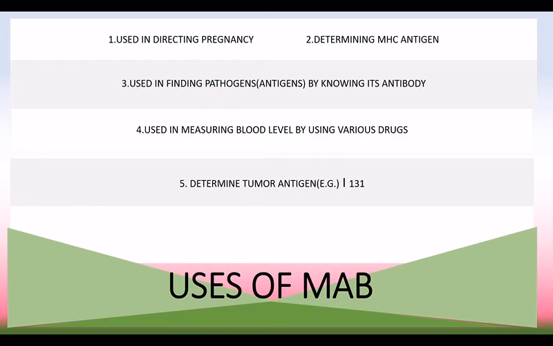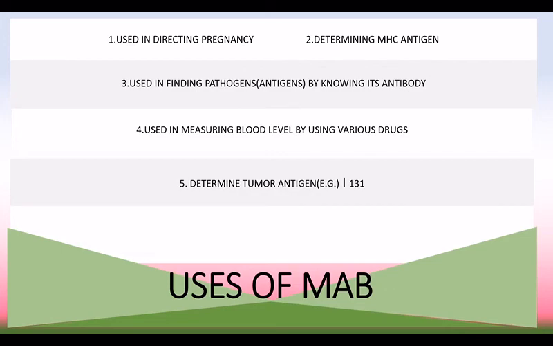It is also used in measuring blood levels of various drugs, and it determines tumor antigen by using iodine 131. So it can determine cancer, measure blood levels, find disease-causing pathogens, detect pregnancy, and determine the MHC antigen. These are the uses of MAB.